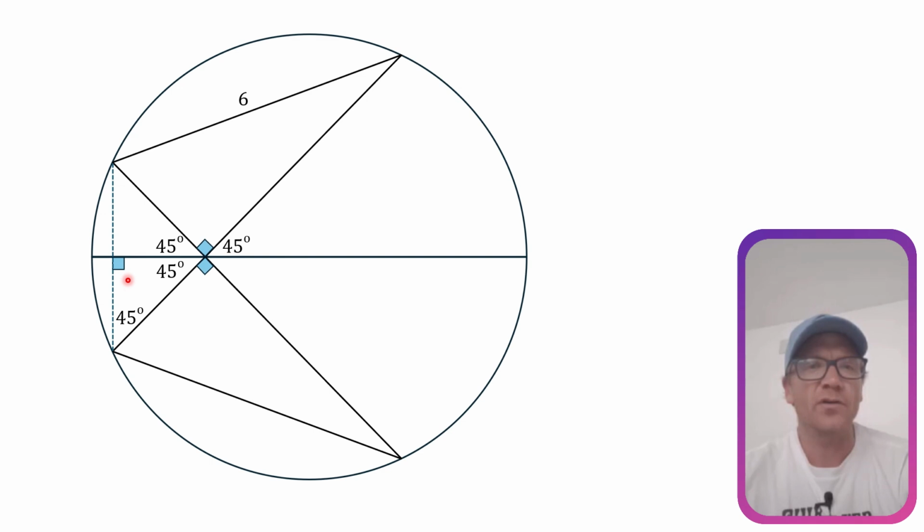Okay, next thing we are going to do is locate the center of this circle and construct the following radial lines. So that's these two over here, and we can call them both R. So the way that we solve this problem now is actually we use parts of the syllabus on circle theorems. And the particular theorem that we're going to look at now is the following.